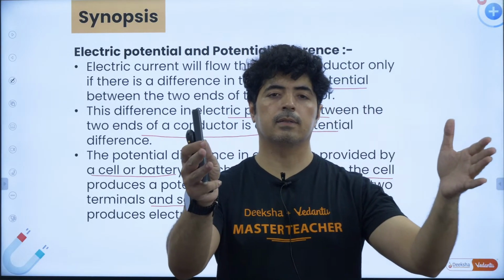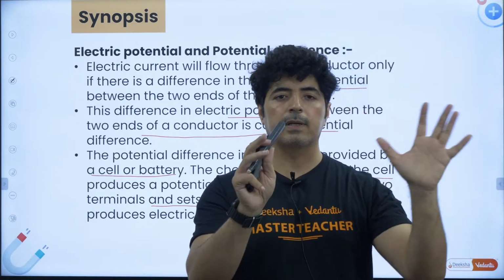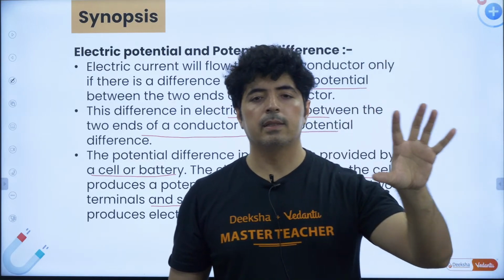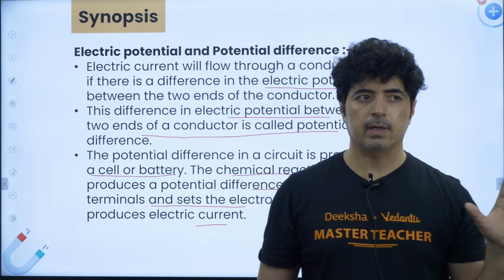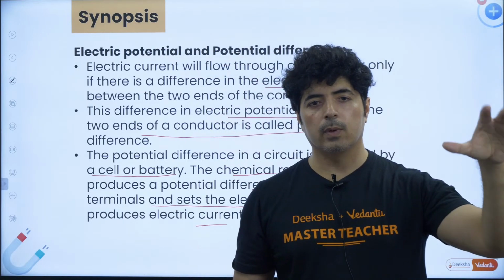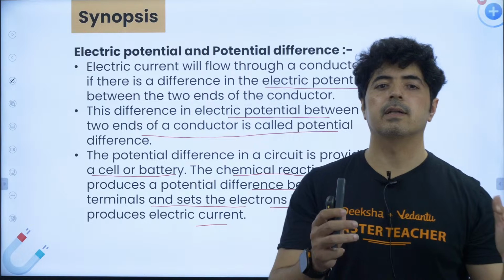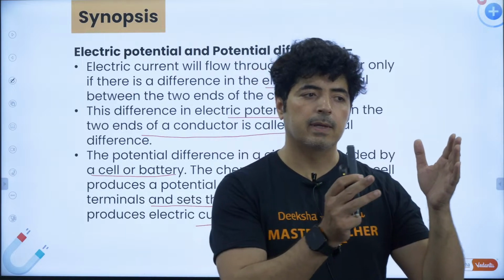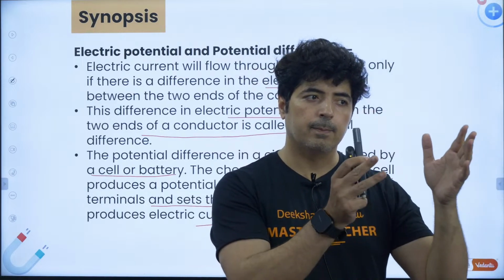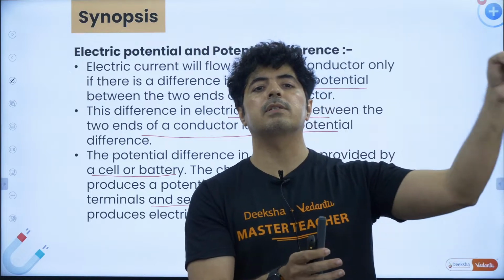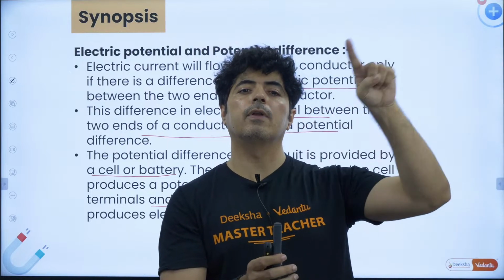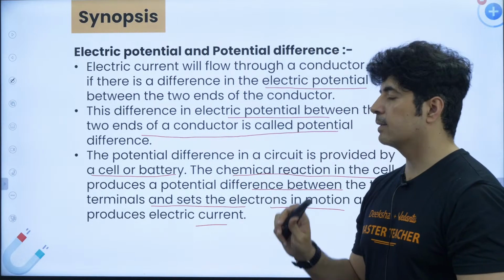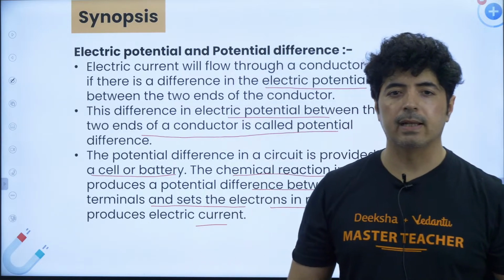So there is a battery. Inside the battery, there is a chemical reaction. There is acid over there, hydrochloric acid, sulfuric acid, there are different acids which are used. These acids carry out certain chemical reactions. I will not go into the chemistry part because this is a physics class. So the chemical reaction takes place there, and because of that chemical reaction, the electron starts to flow. That flow of electron causes the potential difference between the 2 terminals and current. This is how it works. Okay, I hope it's clear to everybody.